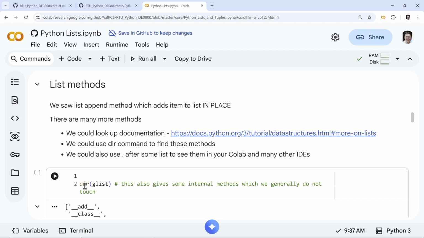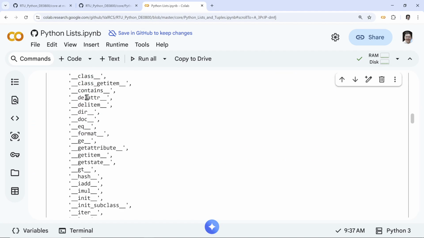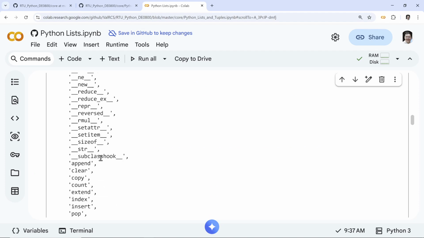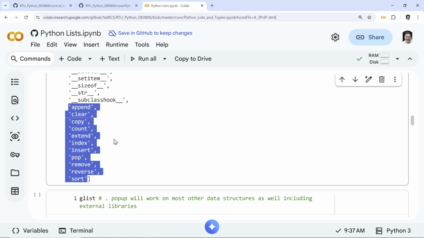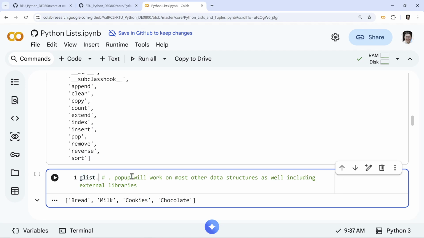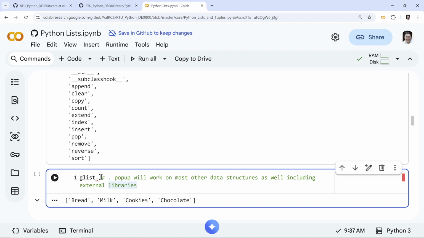We can use dir, which is the old way of doing it. You can still do it. It shows you all the different things you can do, but all these are so-called internal ones. You don't worry about those right now. These are the ones you can use. Append we saw. So if I do glist dot, you see I get all of these: append, clear, copy. A good IDE, Visual Studio Code, or even Google Colab, assuming it's not asleep, will give you access to these methods. You don't have to remember them, because if you work across multiple technologies and languages, you might forget whether it was append or add, or count, or length.